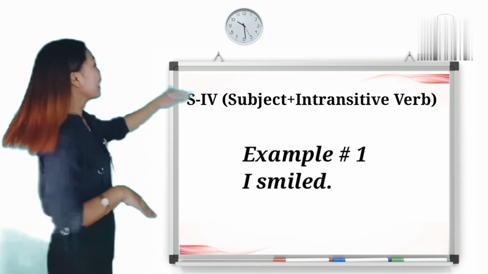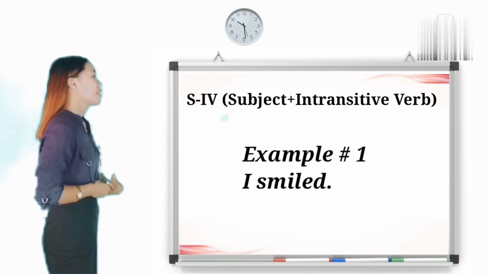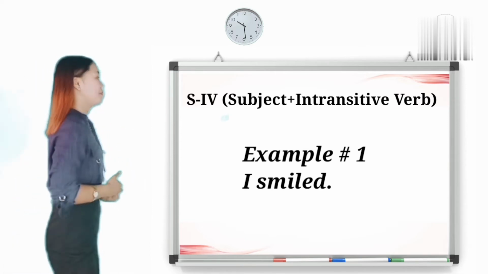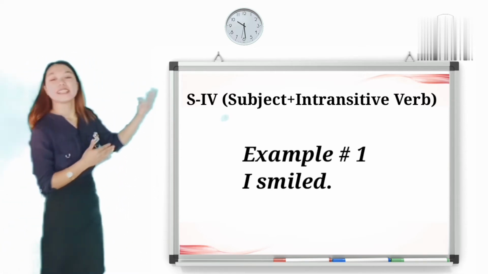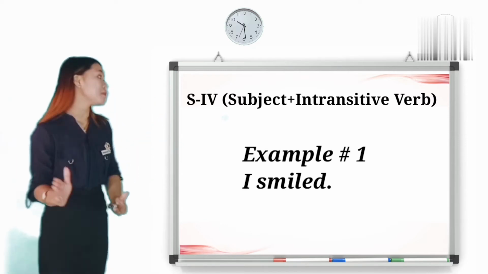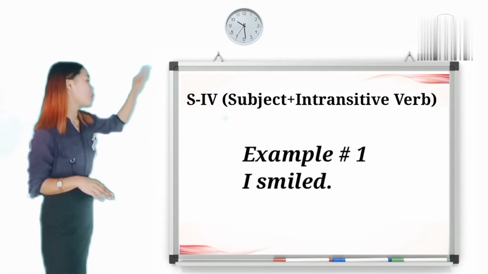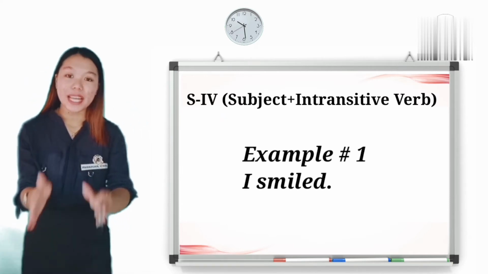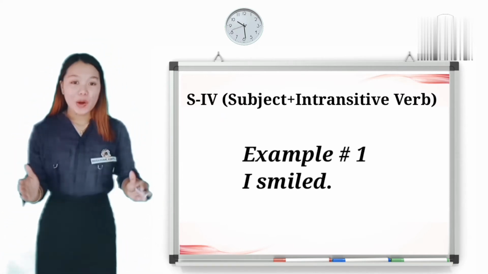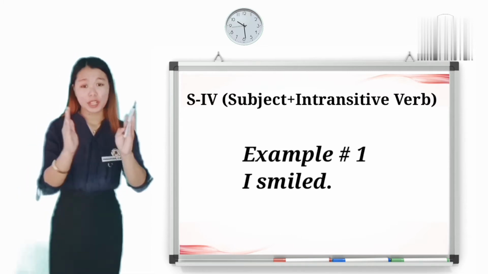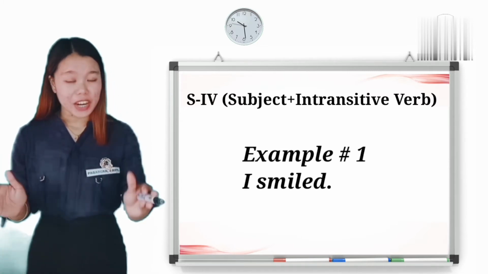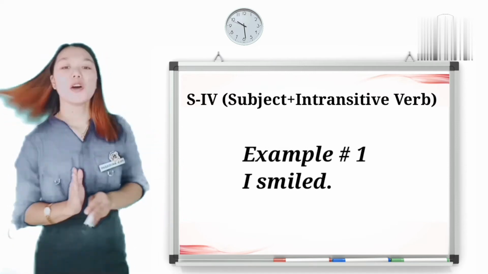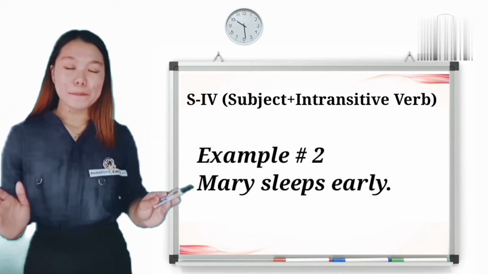Let's take a look at this sentence. Again, everyone: I smiled. In this simple sentence, I is the subject, and smiled is the verb because smiled is the action performed by the subject I. Now, there is no word after the verb, so obviously the verb here is intransitive. Let's take a look at a second example.